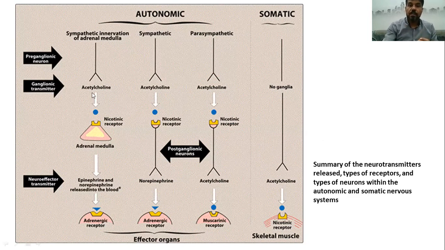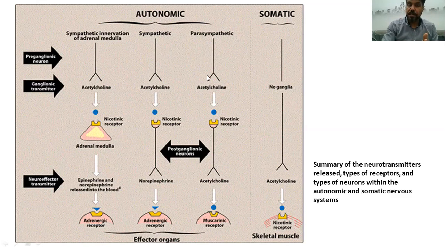However, in the autonomic nervous system, there are two main divisions, either sympathetic or parasympathetic. In each part there is an autonomic ganglion, with a preganglionic neuron and a postganglionic neuron. The neurotransmitter released at the preganglionic neuron is acetylcholine for both sympathetic and parasympathetic.